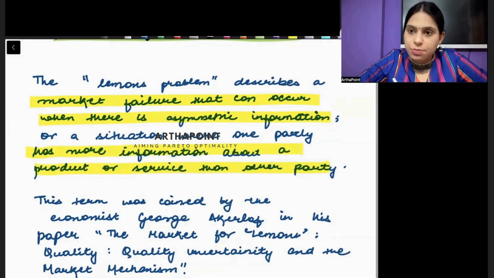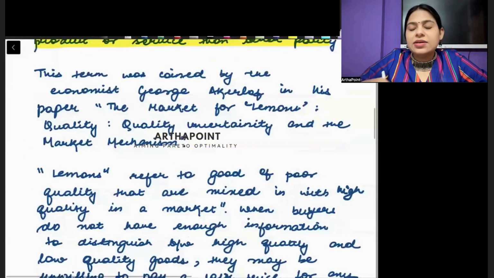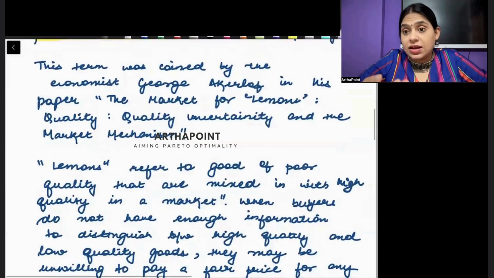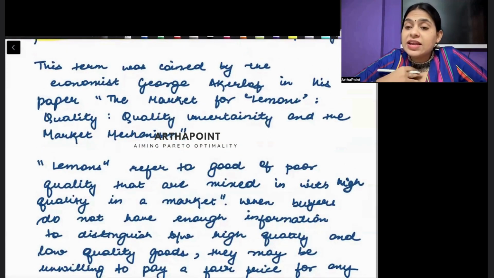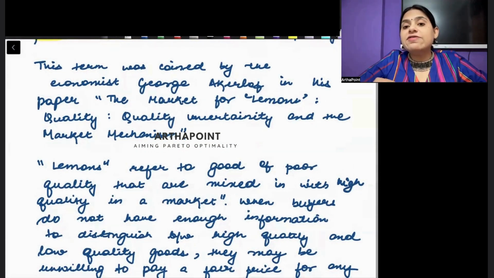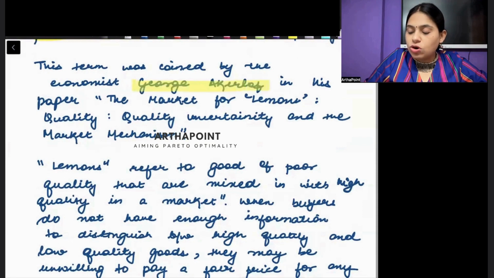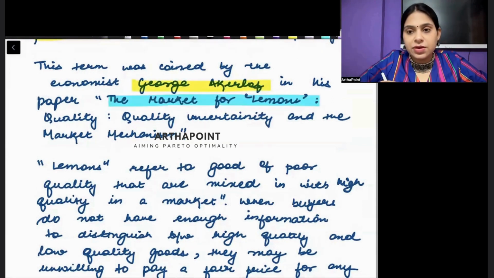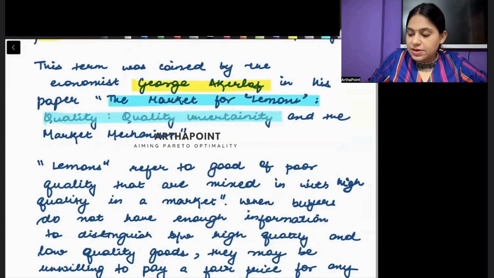Then बेटा, क्योंकि मेरे को एग्जामिनर को ये बताना है कि मुझे ये पता है कि लेमन्स प्रॉब्लम कब स्टार्ट हुई और किसने इसको आइडेंटिफाई किया, it will be a good idea to write a line on who gave this problem. तो सेकंड पैराग्राफ में मैंने यही बताया that this term was coined by George Akerlof in his paper The Market for Lemons, right? And this is the complete paper.